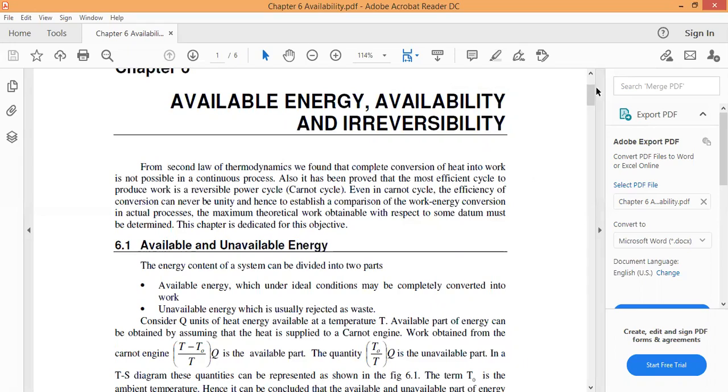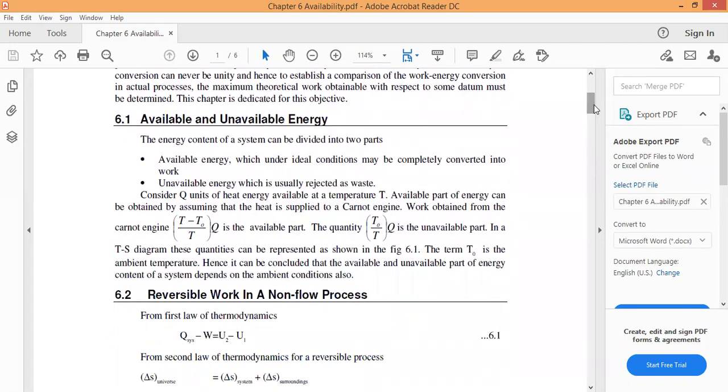Okay, so now we are going to the new topic of available and unavailable energy. What is available energy? What is unavailable energy? Available energy is nothing but useful work. Useful work we call the available energy, and waste work we call the unavailable energy. But first let us look at what is mentioned.